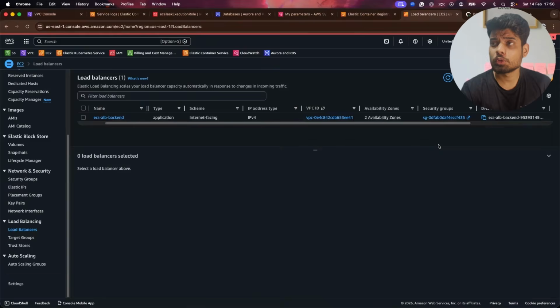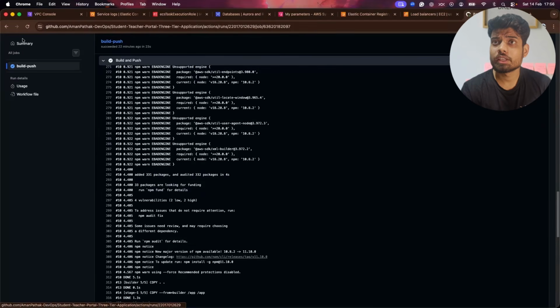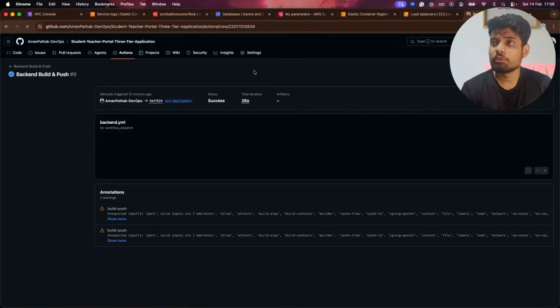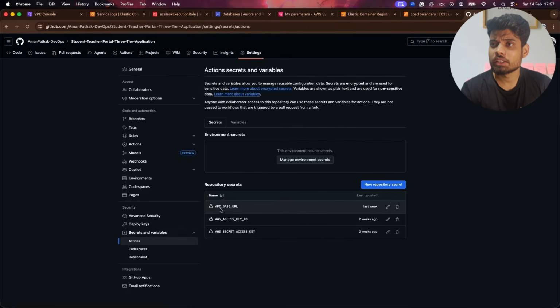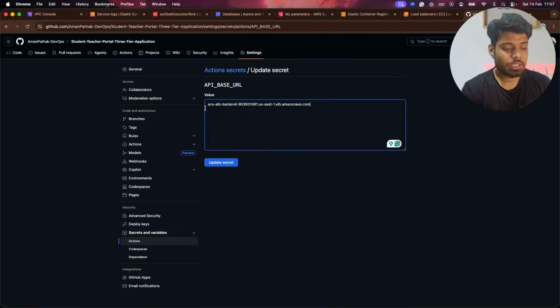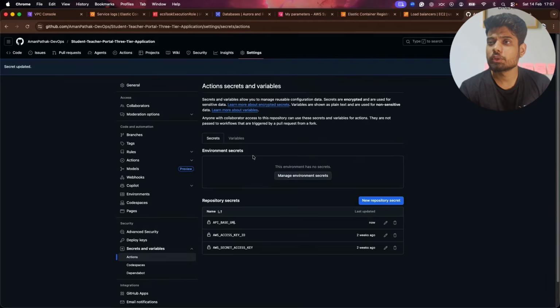So this is the workflow. What I'm going to do is go to the settings section, and here is the secrets actions. And here you can see API base URL. I'll just keep it this. And before that, just add HTTP, so it won't try to communicate on HTTPS. Otherwise, it will fail because we did not configure SSL for this. So I'll click on update secret. So now the API base URL has been updated.